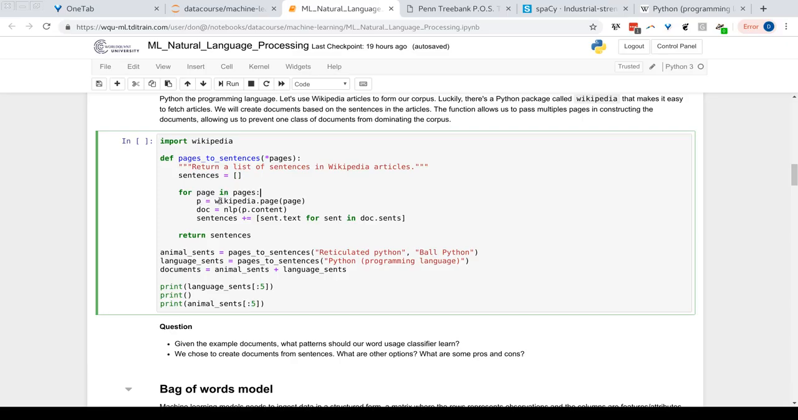What we do for each of those pages, we're going to pass to the function. We're going to use the page function of the Wikipedia package. This is going to get the article. The content attribute is going to return the string of the contents of the article. And we're going to pass that string into the natural language pipeline here. That spaCy is going to provide. This returns a doc object. So once we have that doc object, we can iterate through and look at the text for all our sentences.